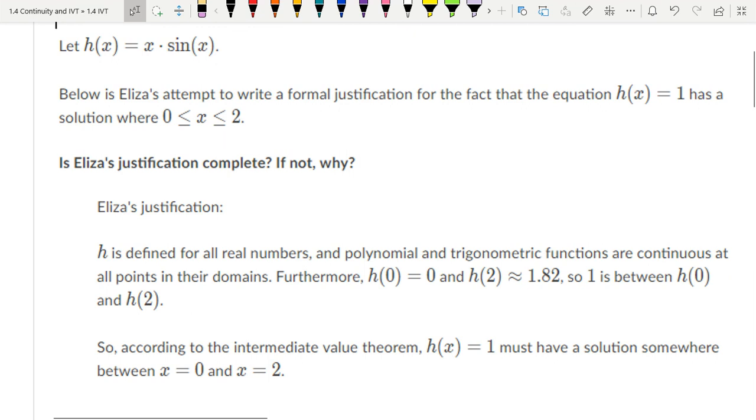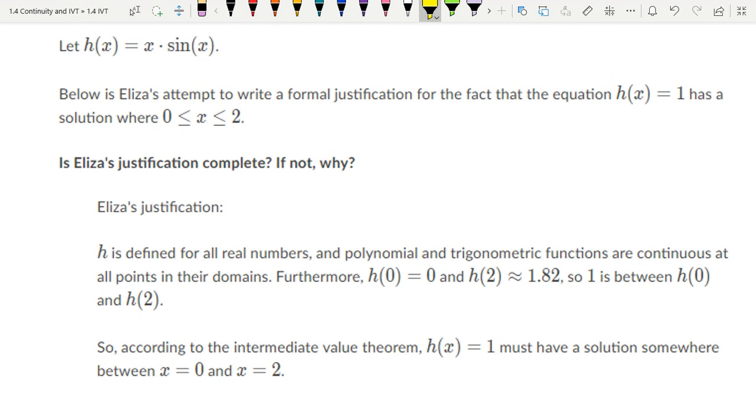Answer this question. Eliza tries to use intermediate value theorem to justify her answer. See if what she gave was sufficient. Talk with the person next to you. We'll go over it here in a minute. Go. Thumbs up if she's good. Thumbs down if she's bad. We're getting some thumbs up for Eliza.